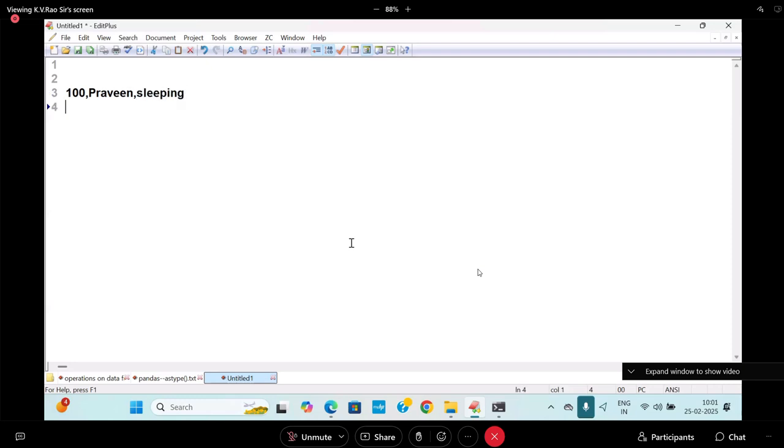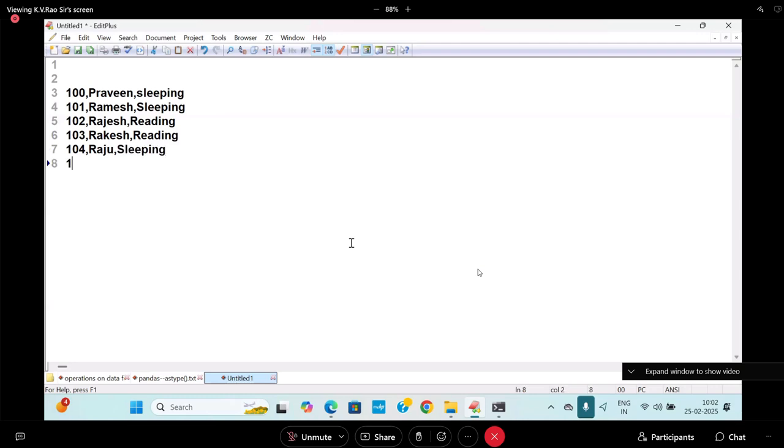Next is 101, something like Ramesh, whose hobby is sleeping. Next, 102 is Rajesh, whose habit is reading. 103 is Rakesh, whose habit is reading. Next is 104, something like Raju, whose habit is sleeping.